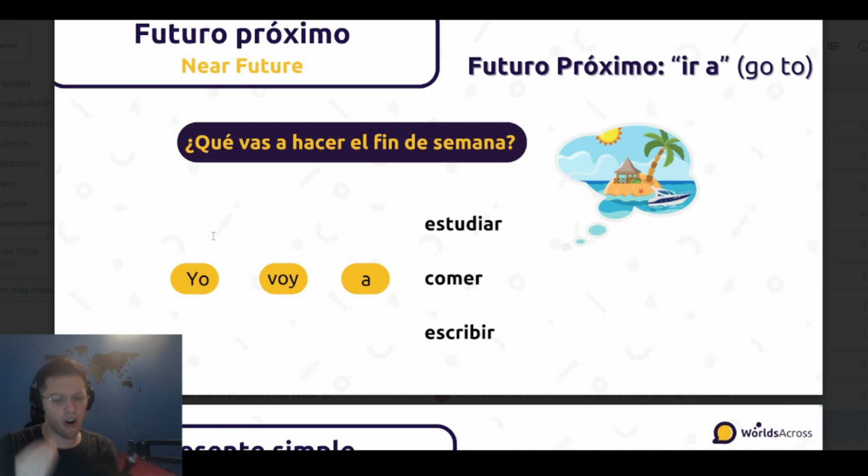We conjugate only ir, and then the verb that we are going to use, we just leave it in infinitive. So if I want to say I'm going to eat pizza, I'm just gonna say yo voy a comer pizza. And in that example, comer stays in infinitive while the verb ir, it's conjugated. That's why I say voy.